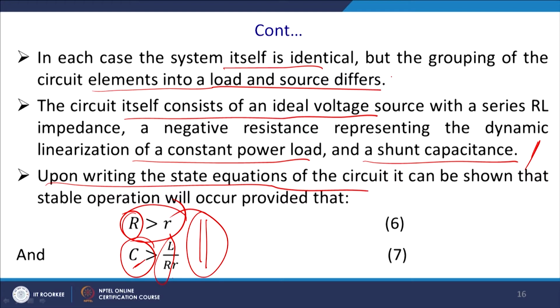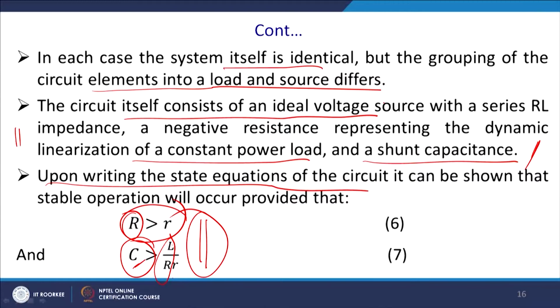Another point is that here the circuit consists of an ideal source, which you have to keep in mind. But in case of the microgrid, that kind of situation does not arise, because ultimately you have a solar entity and thus you have a DC to DC converter, and it has its own impedance.